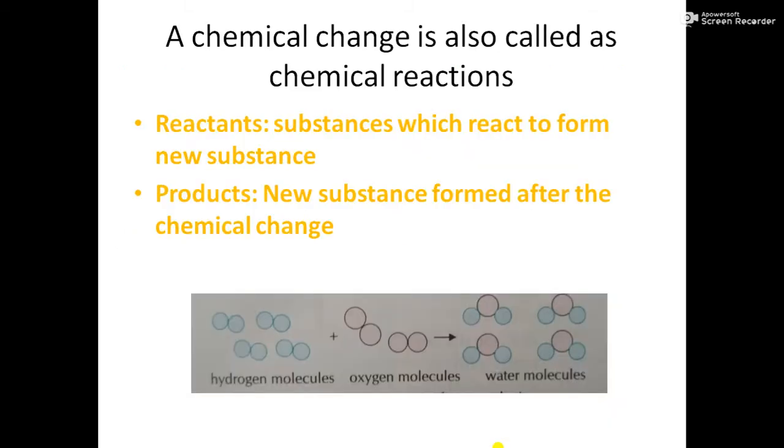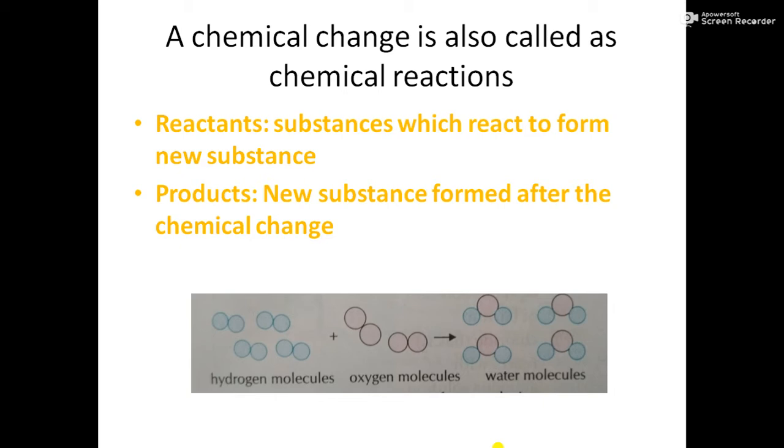Let us know what a chemical change is and how it happens. A chemical change is also called a chemical reaction. So what is a chemical reaction? That means a lot of chemical reactions take place in chemical changes. So what do we mean by chemical reactions? Chemical reactions, students, are a combination of two things: reactants and products. So what are reactants? Substances which react to form a new substance.